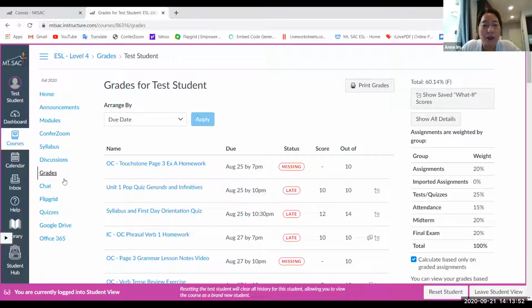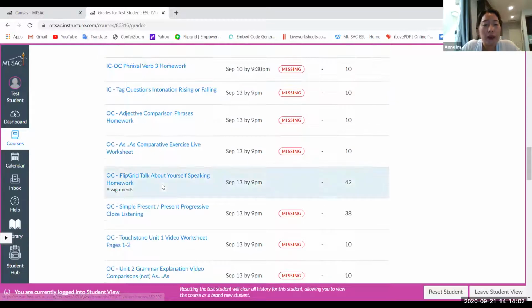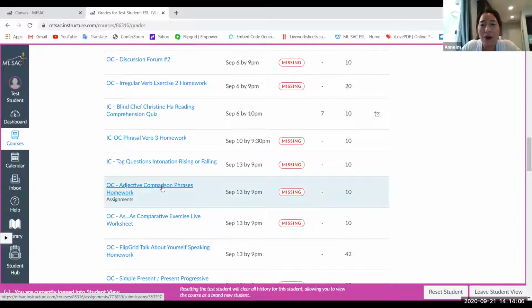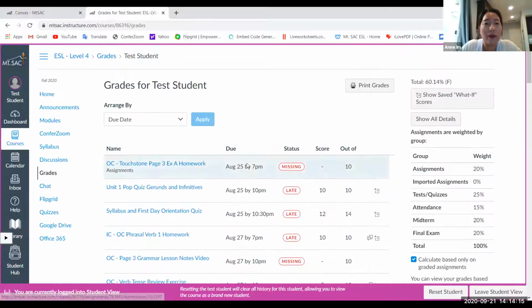Okay, so continuously check on the blue grade tab, and you will see all the homework that you are supposed to do. Now, if you've joined my class really late, it's okay, don't worry. I will also record what day you started and what week, and so I will be very lenient towards the students that started my class very late. Okay, so don't worry. But the sweet number is minimum 70% or higher.